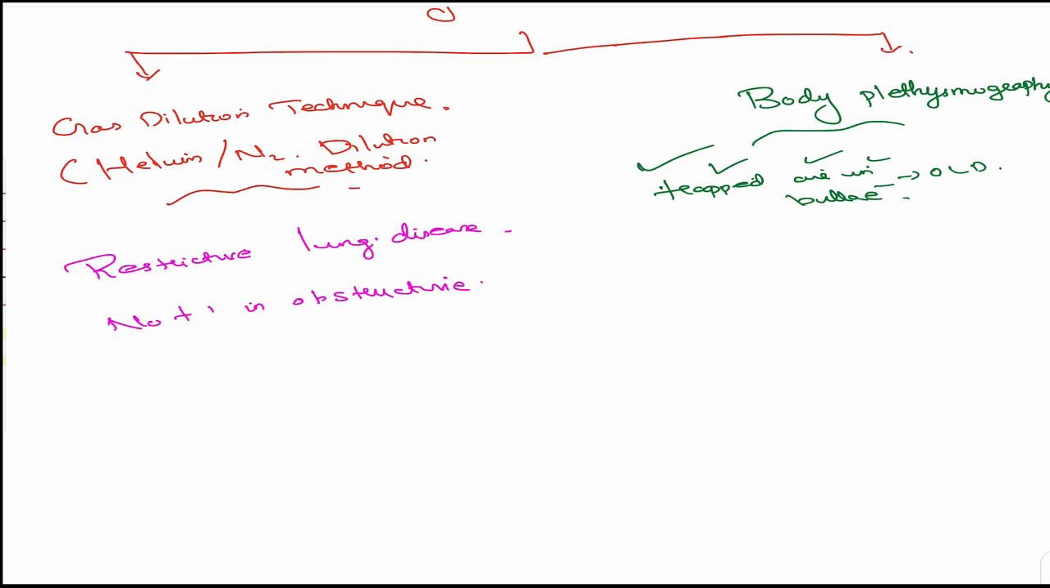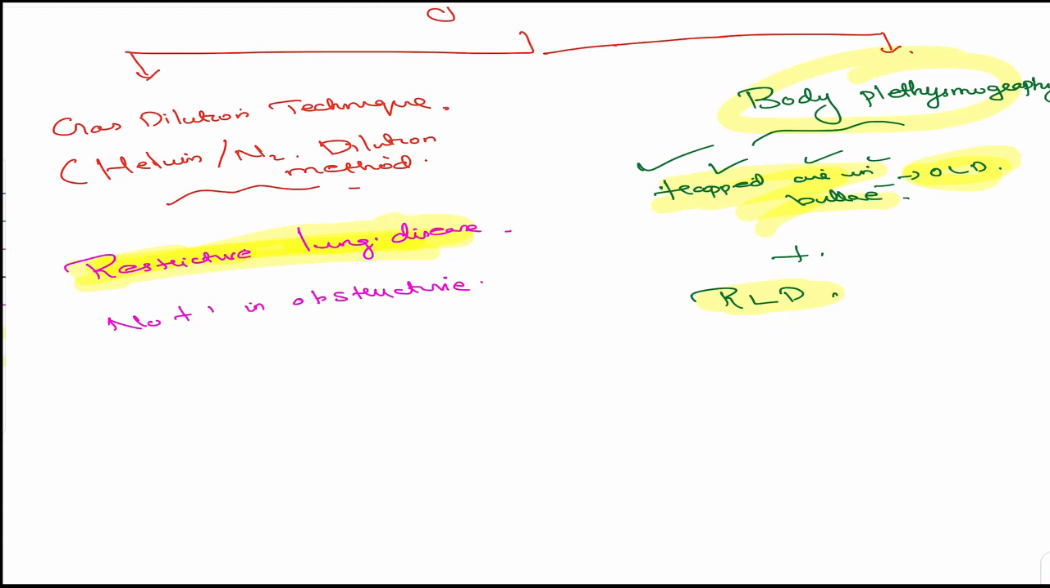So this is used for obstructive lung diseases plus restrictive lung diseases, no problem. That means the gas dilution technique is only for restrictive lung disease, whereas body plethysmography is for obstructive and restrictive. Why obstructive? Because trapped air in the bullae is being assessed by body plethysmography. If you can't remember anything, just remember one: body plethysmography is used for COPD or any obstructive lung disease, because it assesses the trapped air. So that's it.